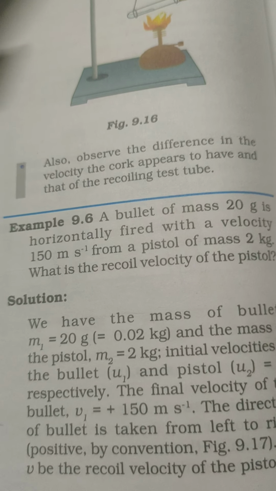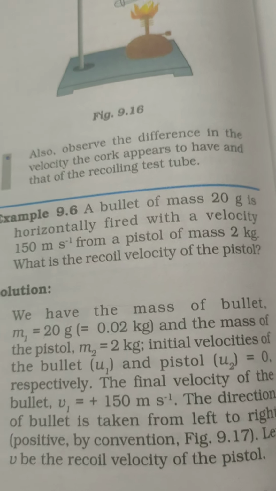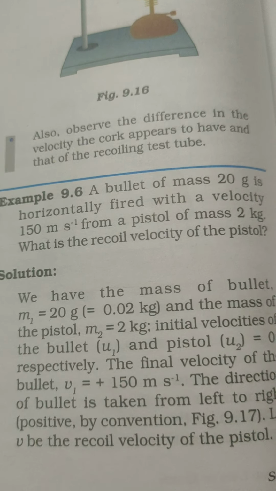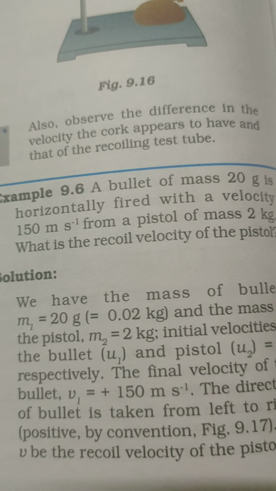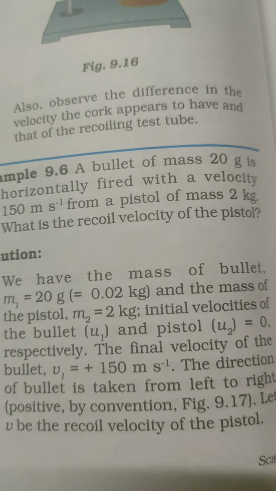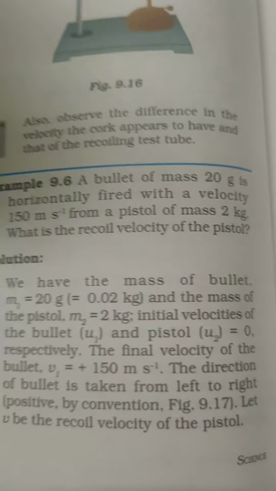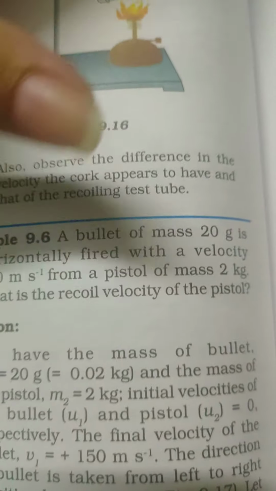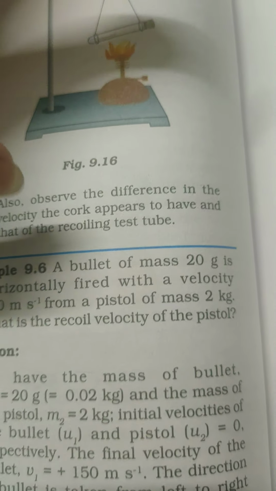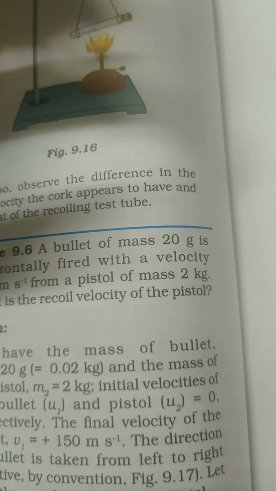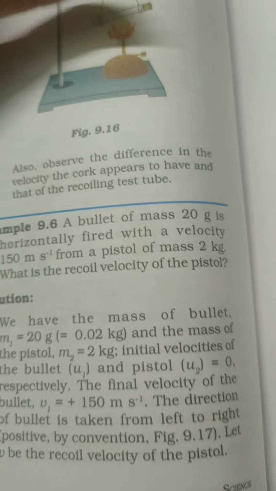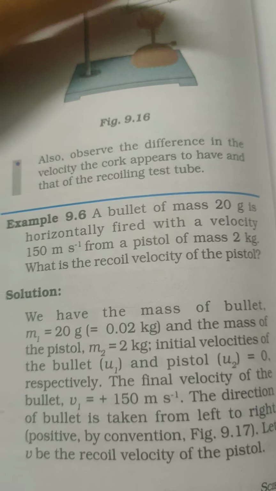Let's come to this sum in page 124, example 9.6. These sums are the application of the law of conservation of momentum. According to the law of conservation of momentum, what we studied, the product of mass and velocity before collision is equal to the product of mass and velocity after collision.